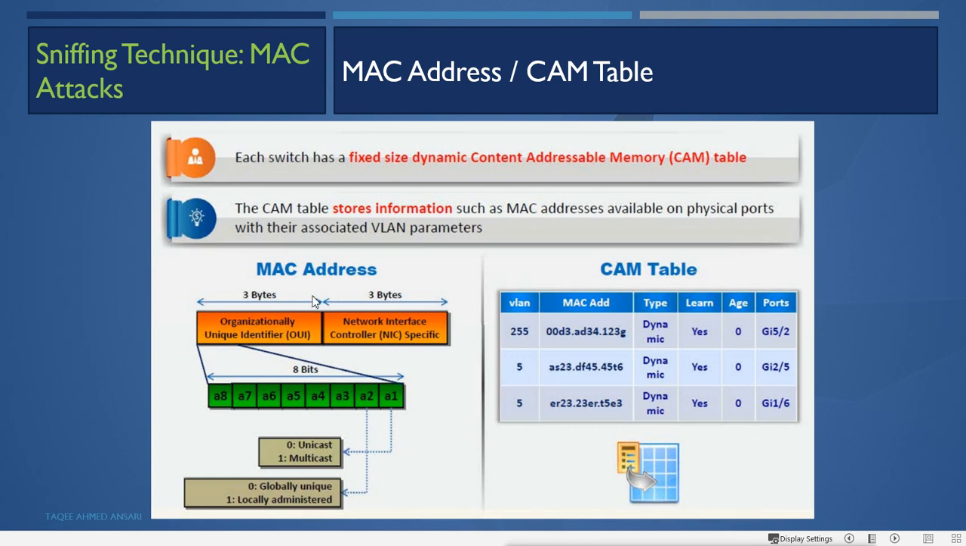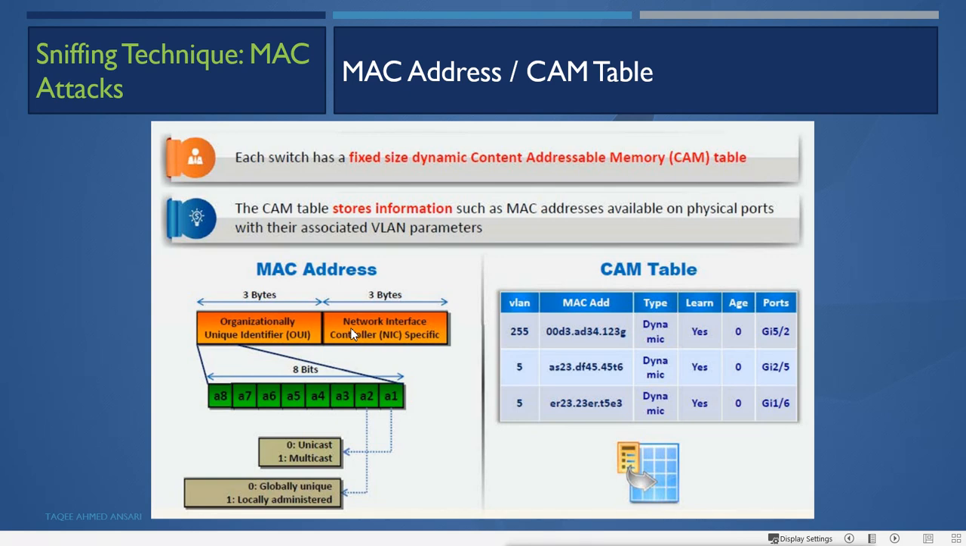So remember, a MAC address is a 48-bit address divided into two parts, 24 and 24. The first 24 bits are provided by the IEEE. It is a unique identifier, the organizationally unique identifier. The other part is called network interface controller card specific. That means it is decided by the company itself what kind of address it is going to assign, and that is how MAC addresses are unique in the world.